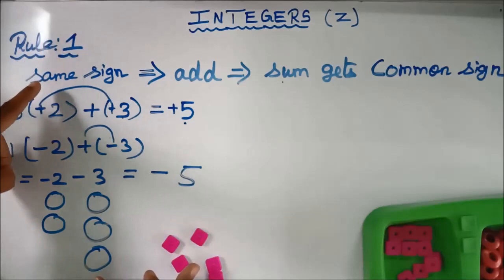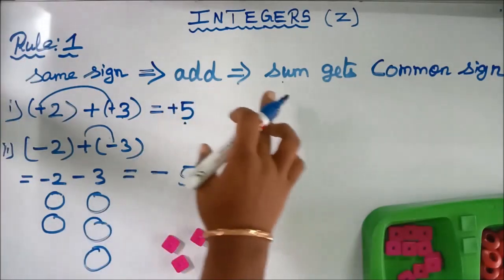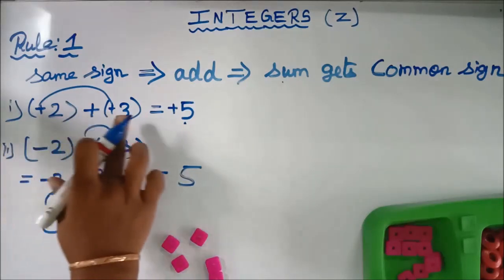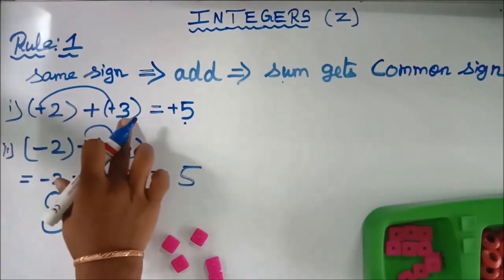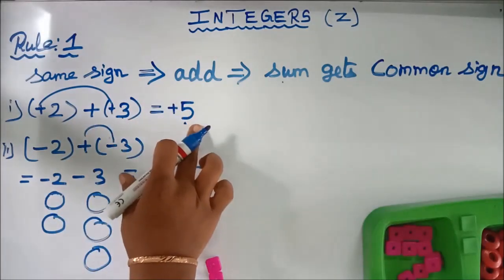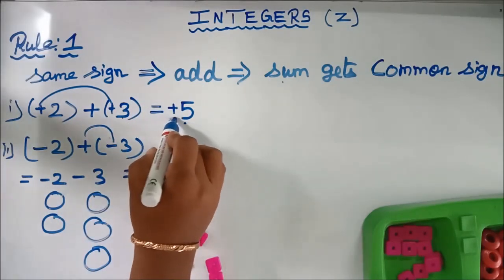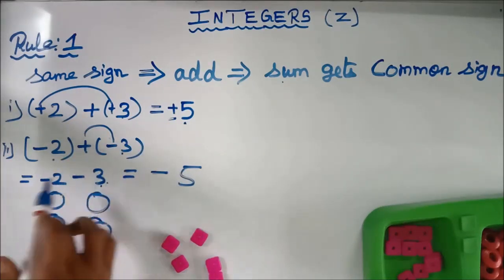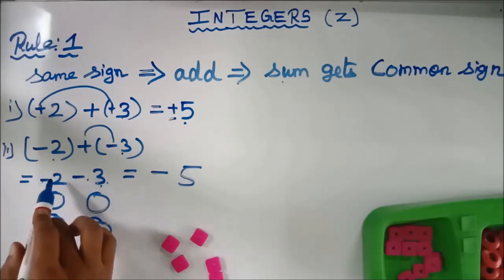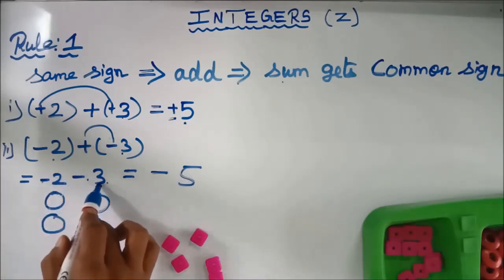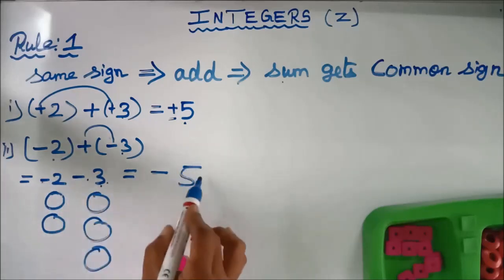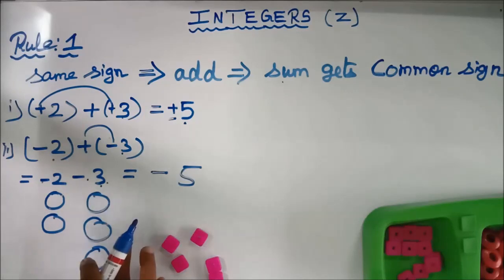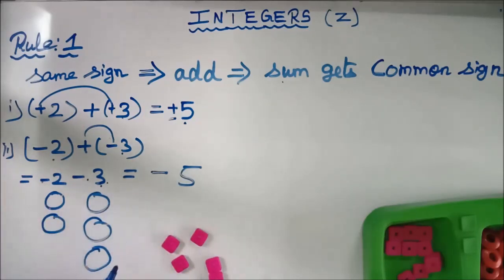Rule 1 is same symbol means add, and the sum gets the common sign. See here, the given two integers have the same sign. Plus 2 plus 3: you are having 2 coins, you are having 3 coins, so totally you are having 5 coins. So here you have the symbol plus. Minus 2, minus 3: both integers have the same symbol, minus, minus. So you are in need of 2 coins, you are in need of 3 coins. So totally you are in need of 5 coins. So the answer gets the minus. I hope you have understood rule 1 for addition and subtraction of integers.